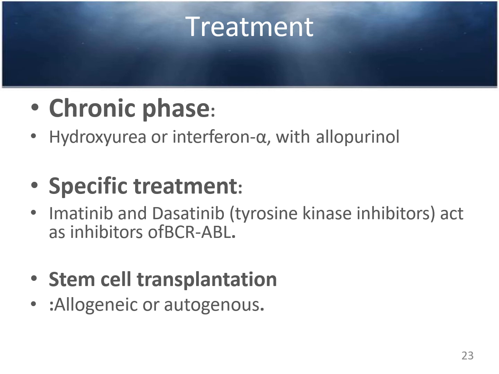Nowadays, the specific and latest treatment is imatinib and dasatinib, specific tyrosine kinase inhibitors, which act as inhibitors of BCR-ABL. These have changed the prognosis of the patient. The patient response is very good with imatinib and dasatinib.